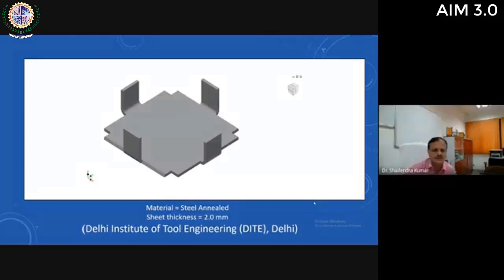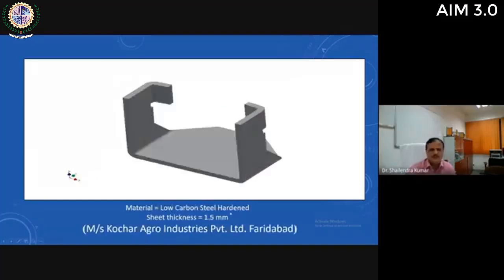There are so many bends, there are so many design features in this part, like notches, and four bends are there. So what should be the sequence of these bends, which bend will be bent first, and then how the final part will be produced. Accordingly, we need to design a die.